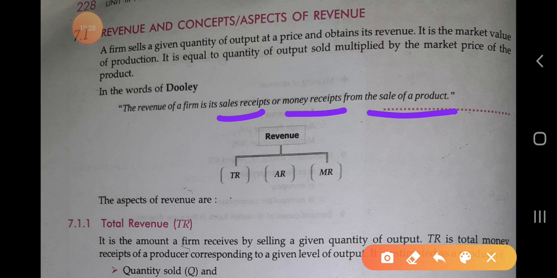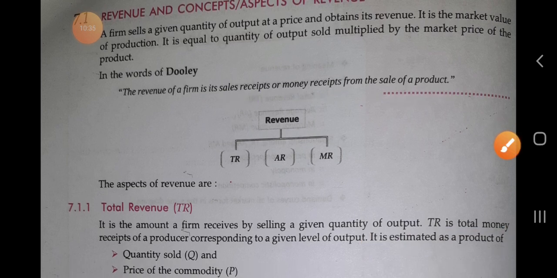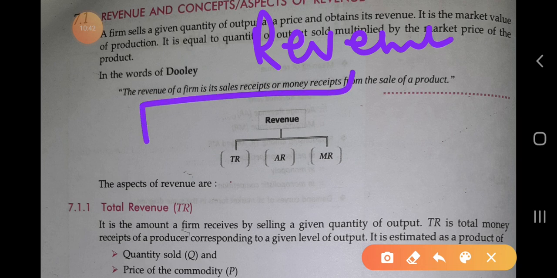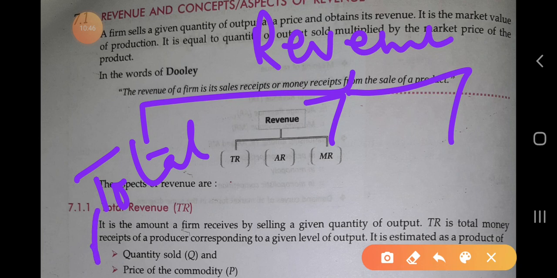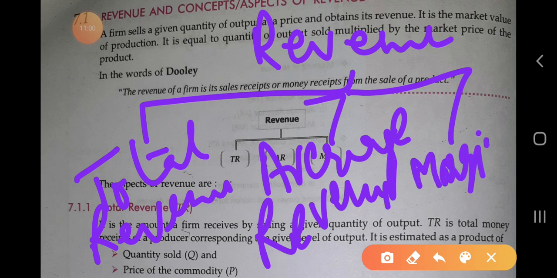Next is the aspect or the concept of revenue. What are the different concepts and aspects of revenue? It is divided into three: total revenue, average revenue, and marginal revenue.